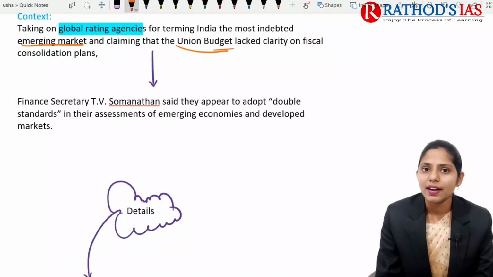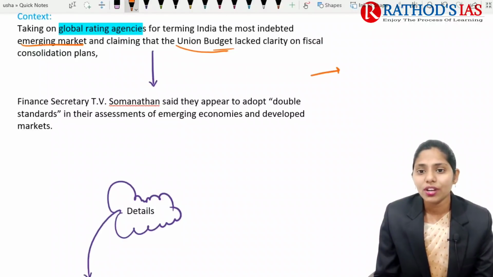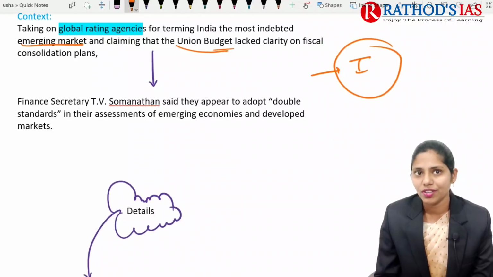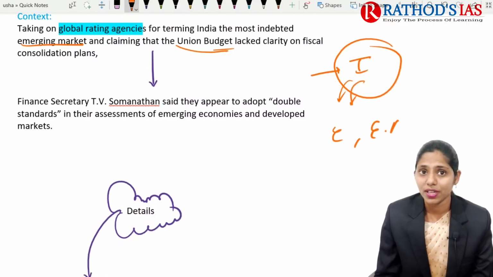So whenever the rating of the country decreases, that will have more effect on investments. We are not going to get more investment. Because we are not getting investments, that will be a hindrance to employment as well as economic activity.